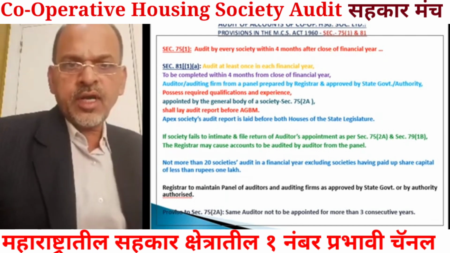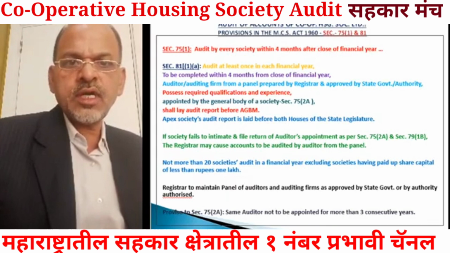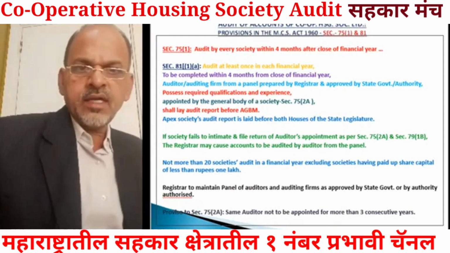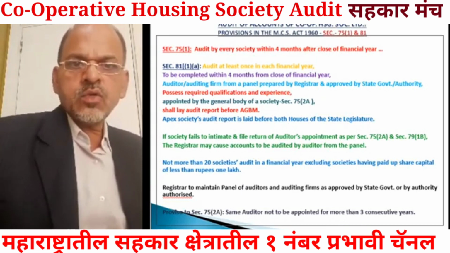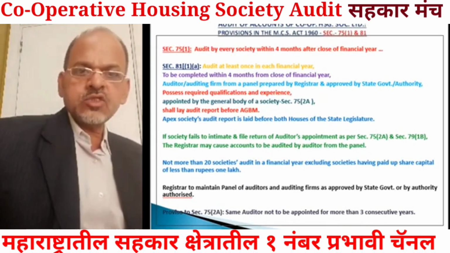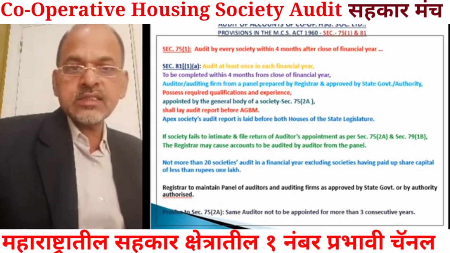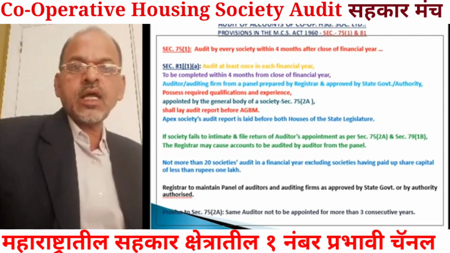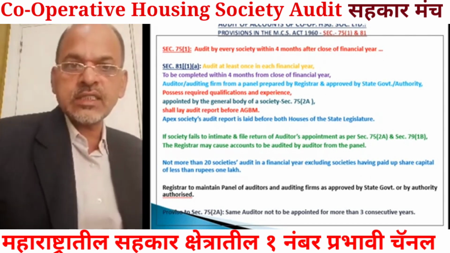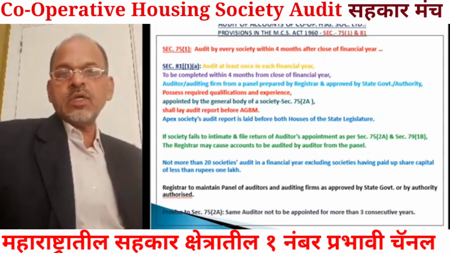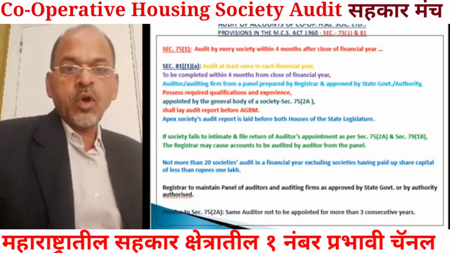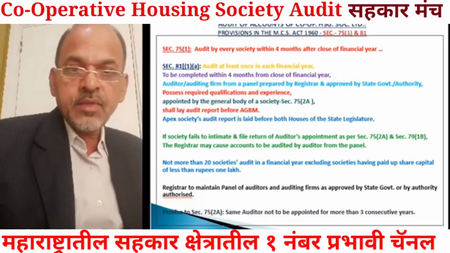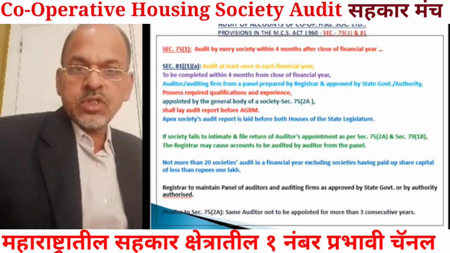Registrar is the authority because you have failed to comply with the statutory provisions, and I have the right to carry out the audit, etc. This situation arises in some societies. That is why it is advisable to file a return of appointment of auditor in time before the registering authority. Okay.